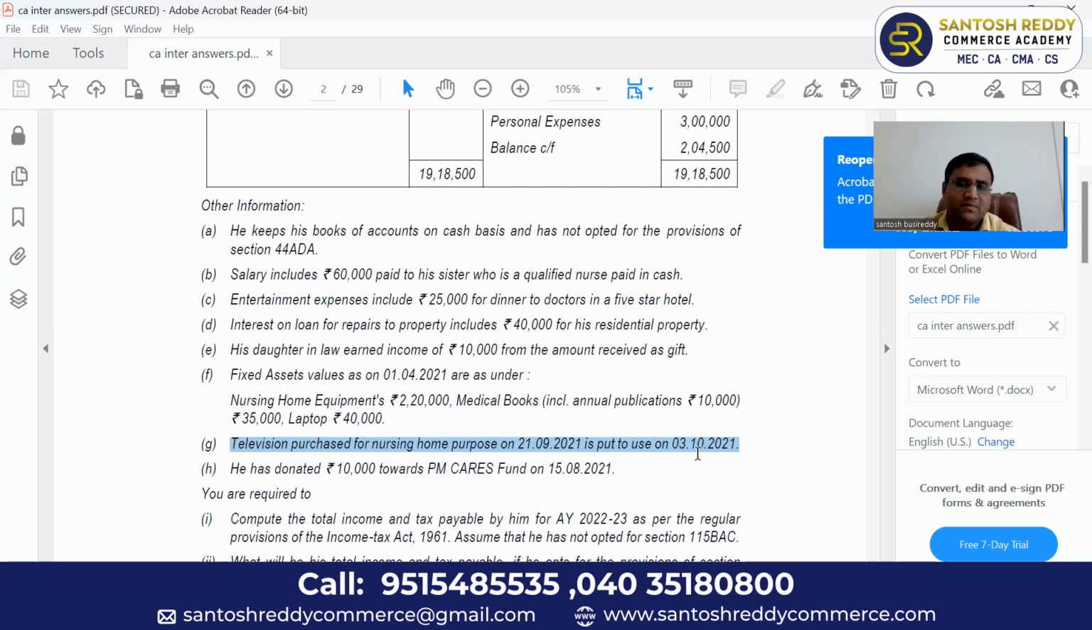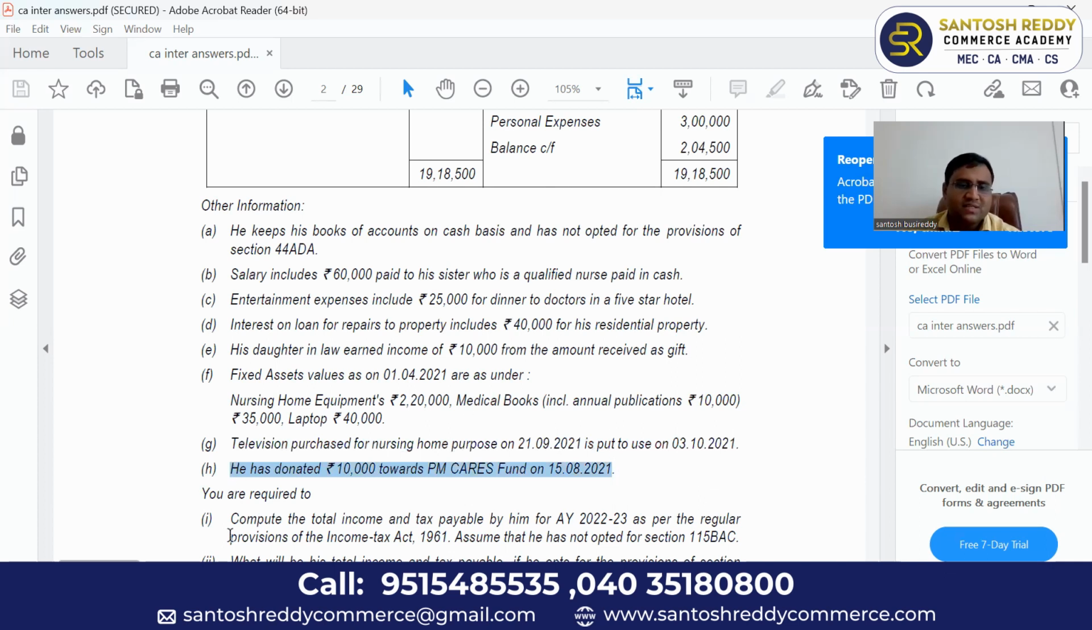That is wrong, I think. We can claim only half depreciation because we have to calculate the number of 182 days from the put-to-use date. If it is more than 182 days, we can claim full depreciation. Next, he has donated 10,000 rupees towards PM Care Fund. Okay, no problem. PM Care Fund means it is a donation eligible for 100% without any qualifying amount. You can claim under section 80G.